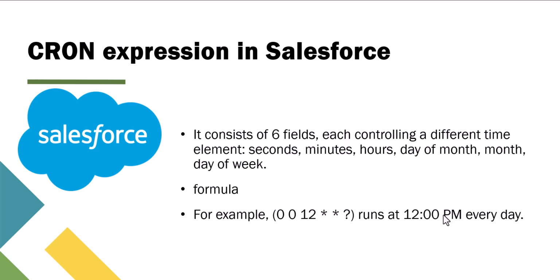And if you want to extend the value, like include the month and also the day of the week, in this example we have omitted that part. Instead of that, it is showing as star star. The fourth place is used to represent the day of month, and the fifth place is used to represent the month of year. And you can also set the value of day of the week, from Sunday to Saturday, using values like 1 to 7.